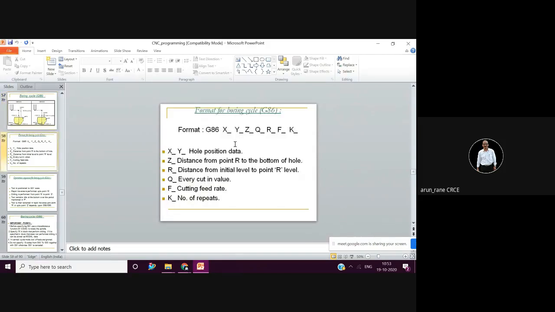So you have x, y, z, that is depth, and here R you know, F you know. This Q is nothing but the retract distance. What I was telling, in negative direction the boring bar retracts. So Q is nothing but how much you want to retract in negative direction. I hope this is clear.